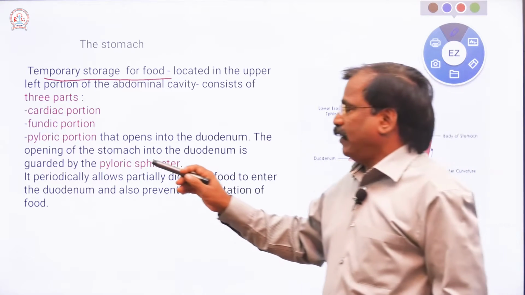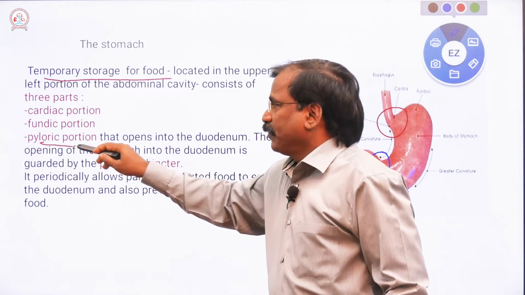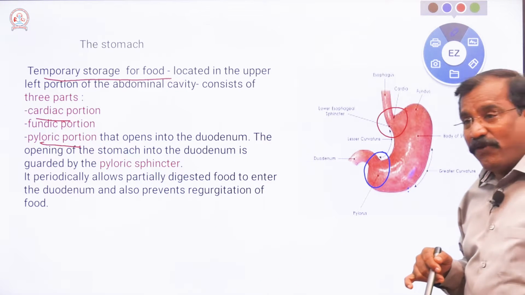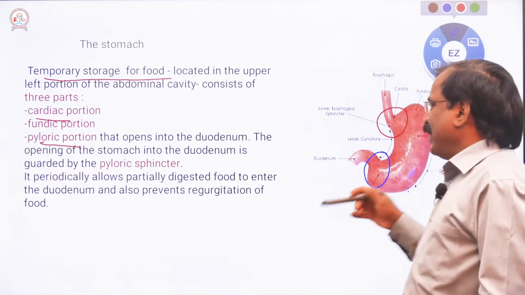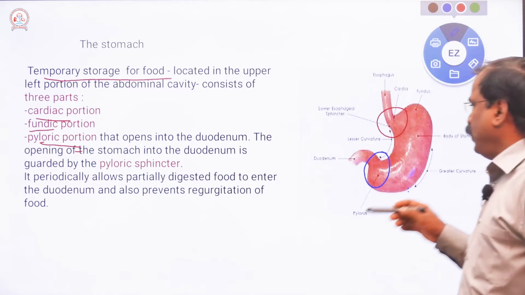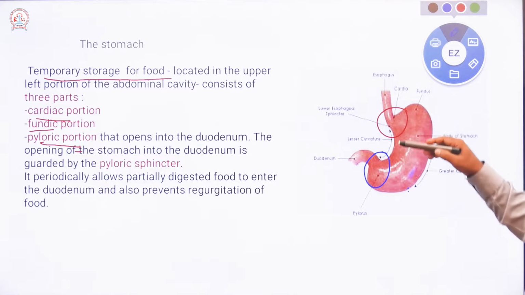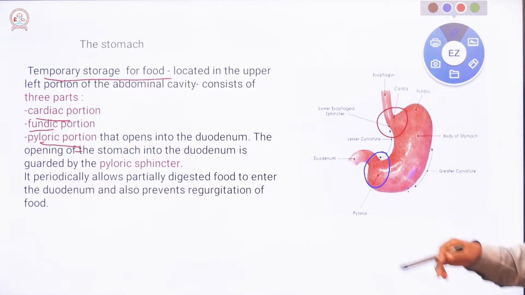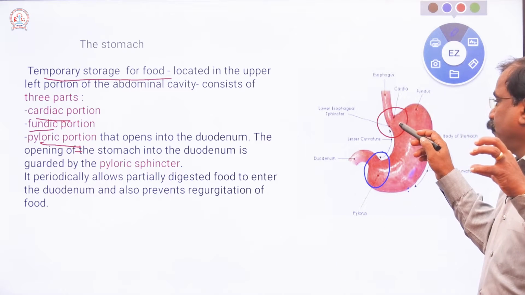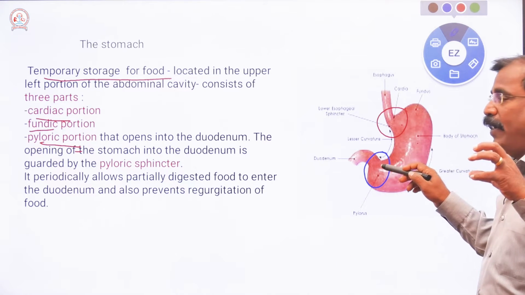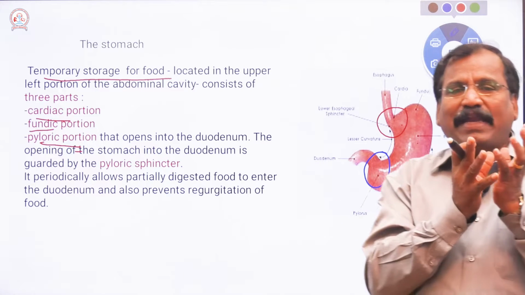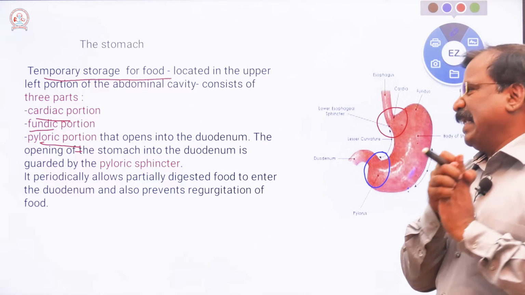The rest of the portion is the fundus. So the stomach is divided into 3 regions: cardiac, fundus and pyloric.